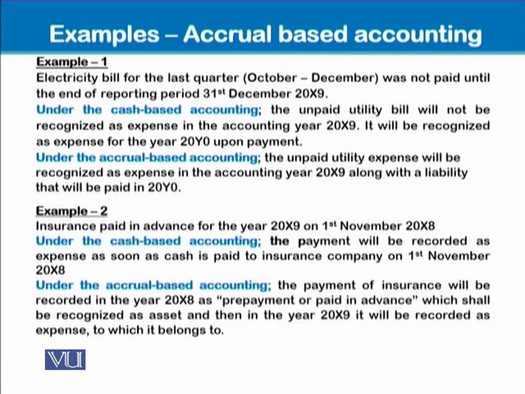Whereas under the accrual-based accounting, the payment of insurance will be recorded in the year 2008 as prepayment, or paid in advance, which will be taken as an asset. And then in the year 2009, it will be recorded as expense to which it belongs, in fact. Although it was paid in 2008, since it belongs to 2009, its expense will be presented in the year 2009 income statement.